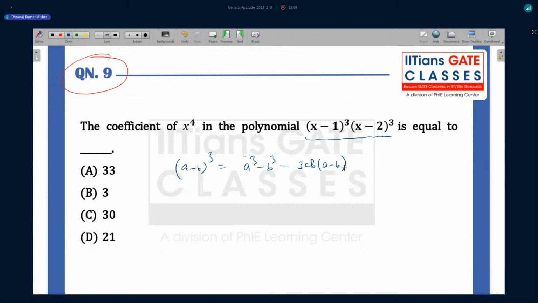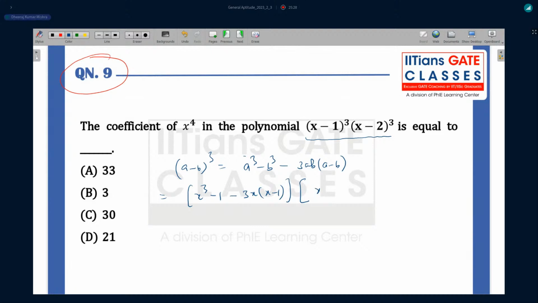Now you can expand this. So (x minus 1) cube is going to be x cube minus 1 minus 3x(x minus 1) multiplied by x square.